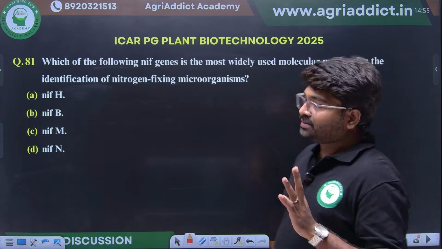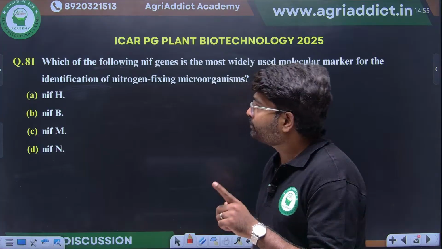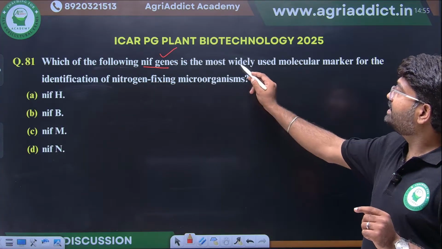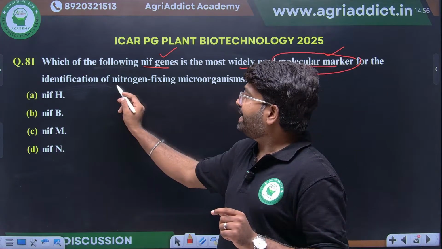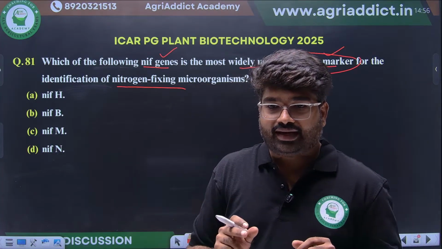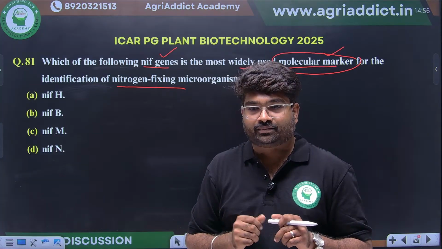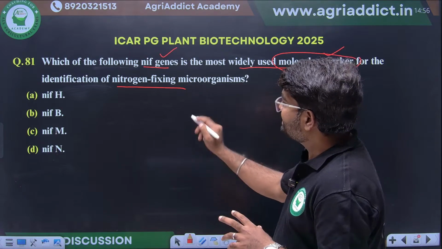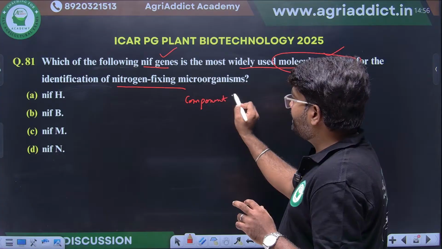Okay. Next thing, about nitrogen metabolism they are asking. Observe properly here. They are asking which of the following NIF genes, nitrogen fixing gene, is most commonly used as a molecular marker for identification of nitrogen fixing microorganism. What will be the right option? We know this nitrogenase enzyme will have two components, component 1 and component 2.